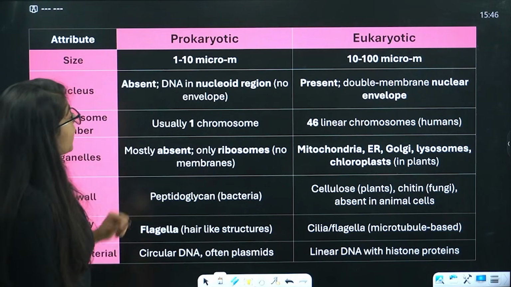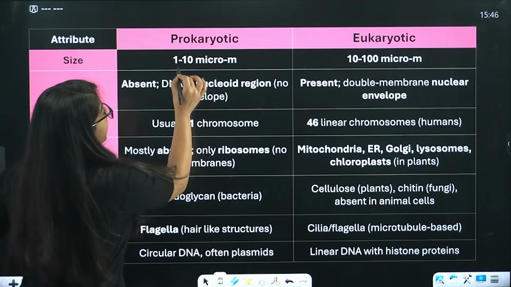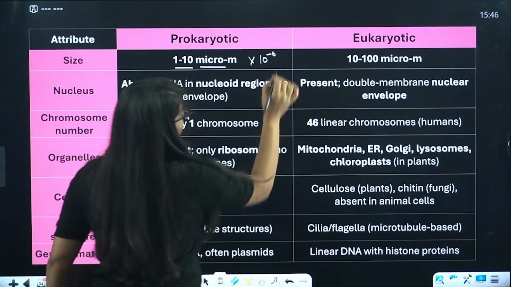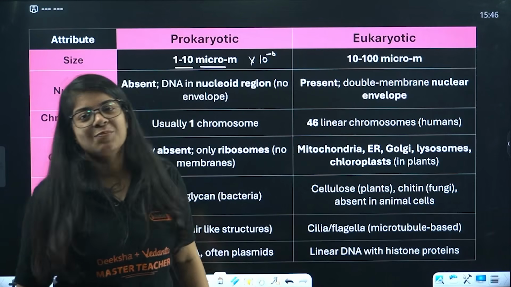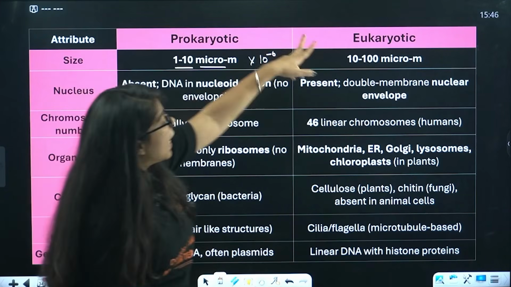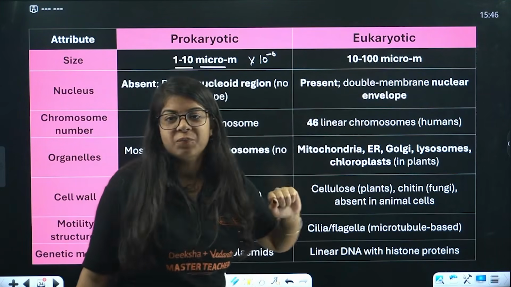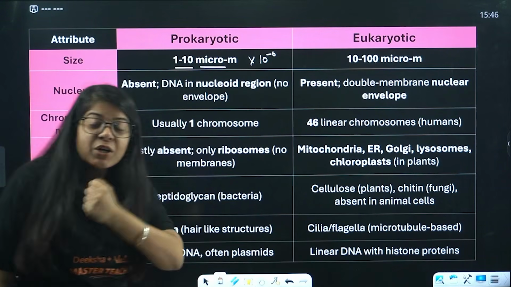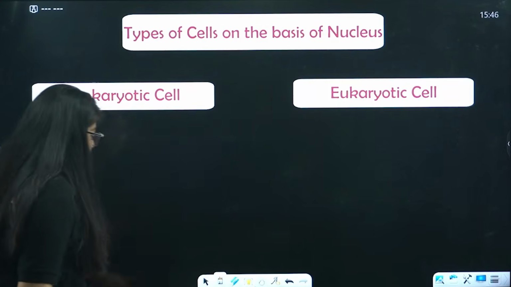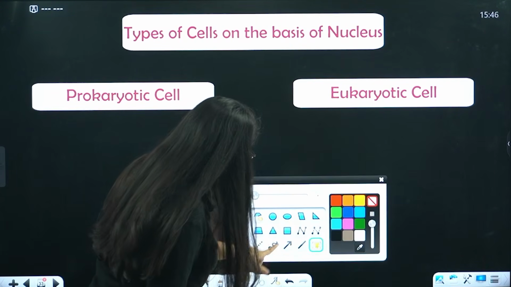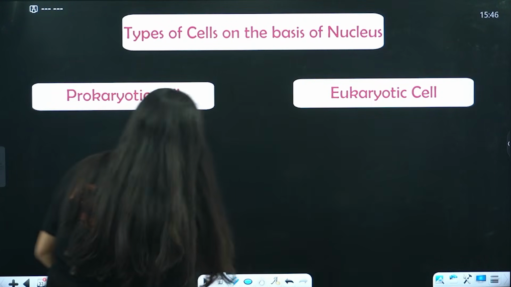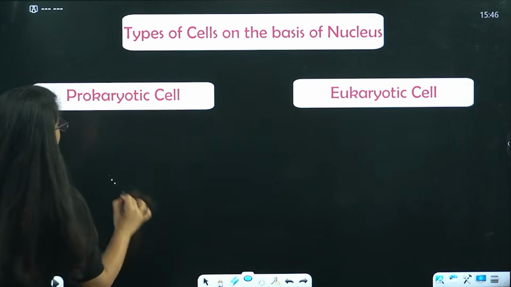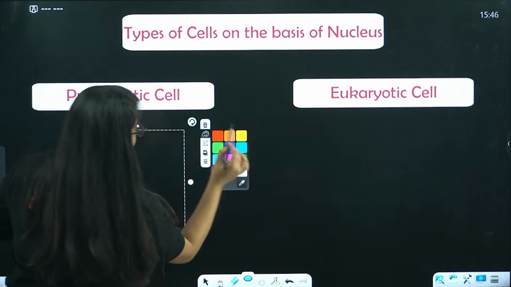Now, see, this is very small, 1 to 10 micrometers. Micro is 10 raised to power minus 6. Yes, a micrometer is 10 raised to power minus 6. And that is 10 to 100 micrometers. Then nucleus: there is no nucleus in the prokaryotic cells. I told you, we'll come back to it. Now, see, we have this nucleus.